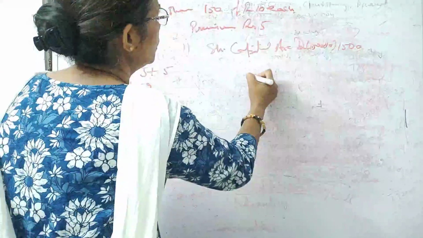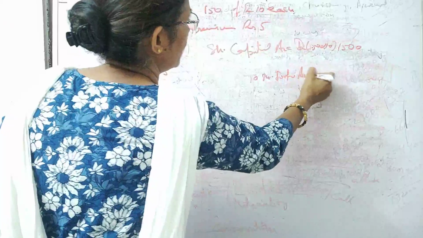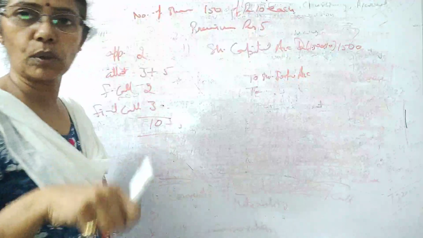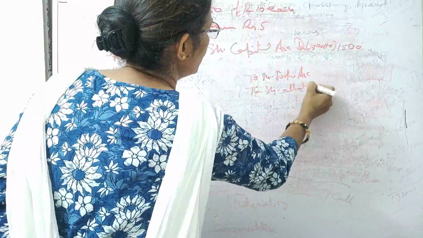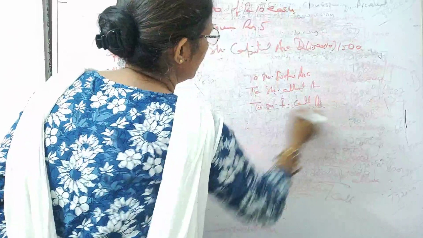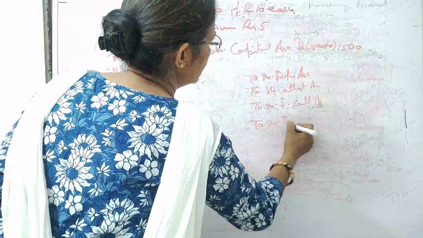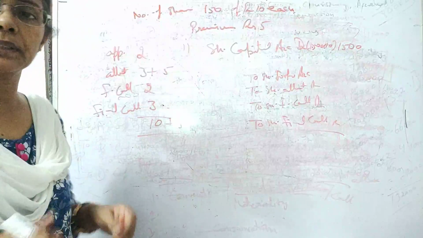Now to share forfeiture account, and whatever they don't pay comes by its name: to share allotment account, to share first call account, and to share final call account. So we have written it like this.